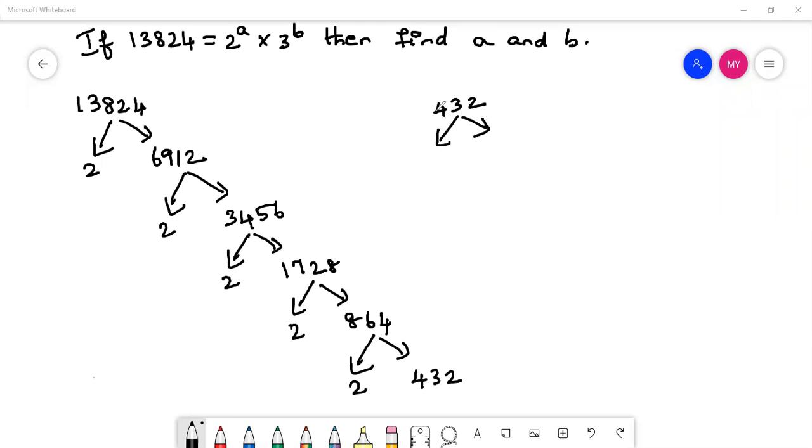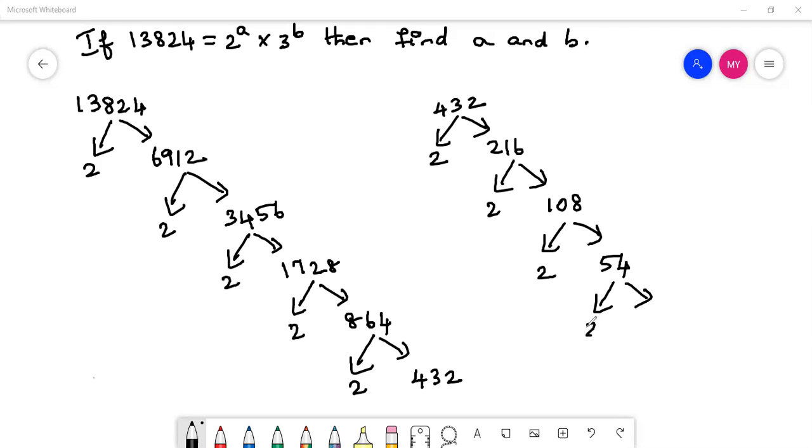See here, 432 is again an even number. So 2 into 216 gives you 432. Again, split this. See, this is an even number. Again, split this. 216 is 2 into 108. Again, this 108 is an even number. Split this with 2. 2 into 54 gives you 108. Again, split this by 2 because 54 is an even number. So 2 into 27 is 54. So 27 is an odd number.